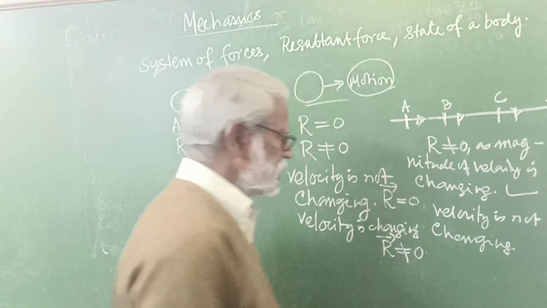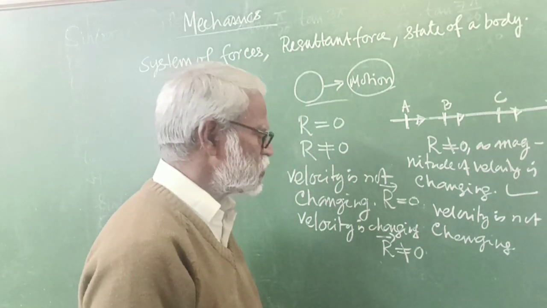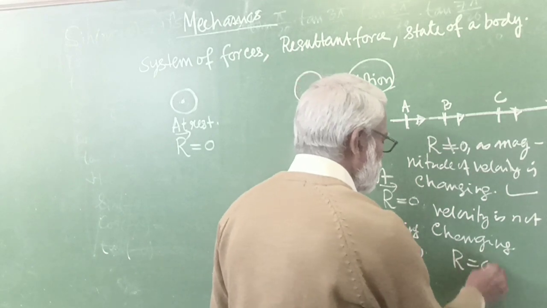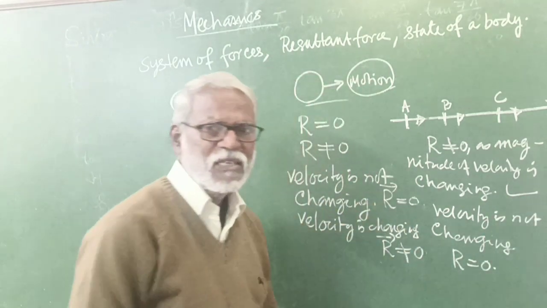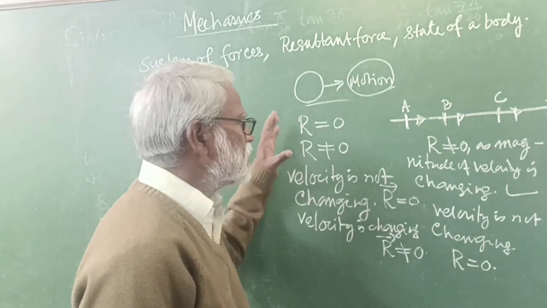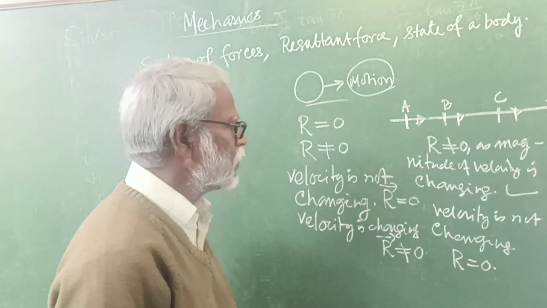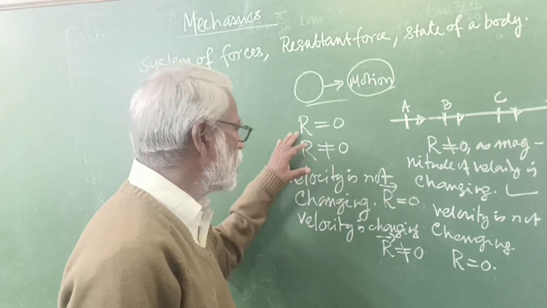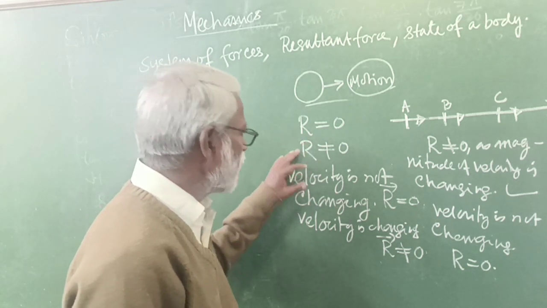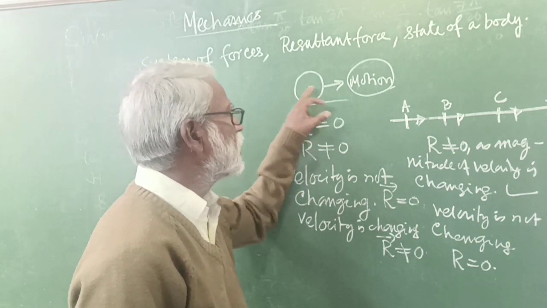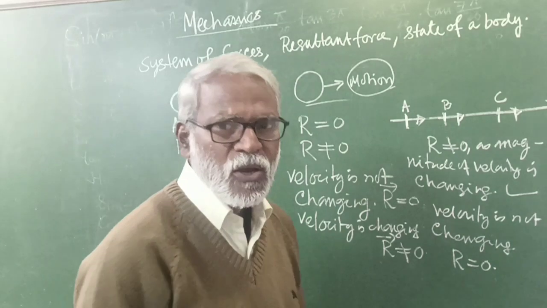As velocity is not changing, that means the resultant is zero. This much knowledge we have to acquire to see whether the resultant is zero or not on a body while it is in motion.